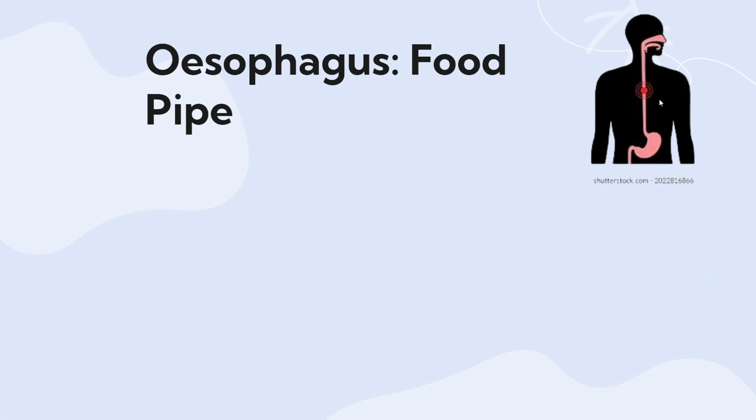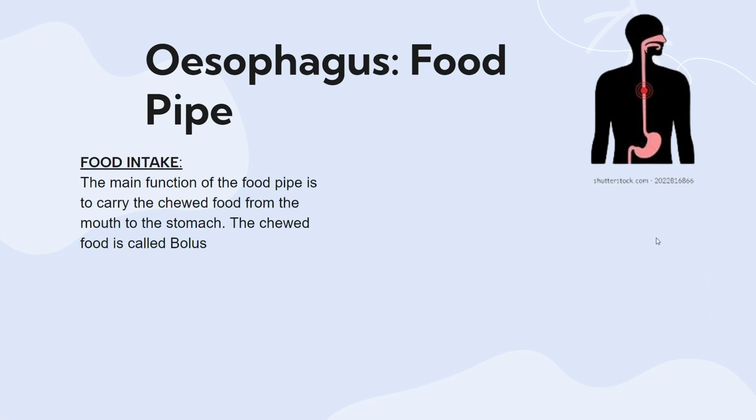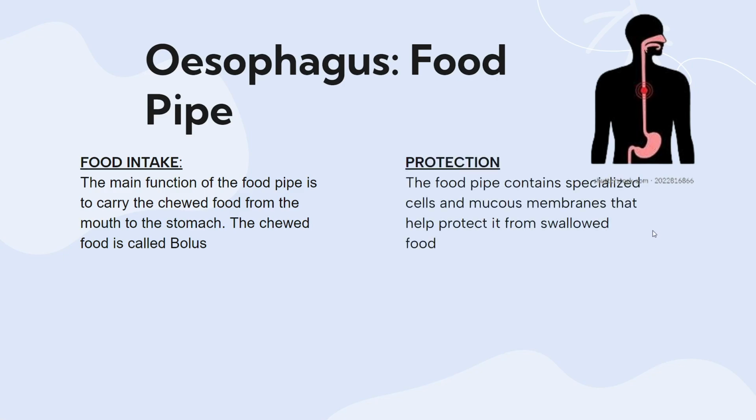The food is then passed down to the food pipe. It plays two vital roles. Food intake. The main function of the food pipe is to carry the chewed food from the mouth to the stomach. The chewed food is now called the bolus. Protection. The food pipe contains specialized cells and mucous membranes that help protect it from swallowed food.